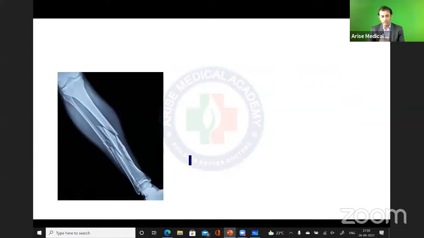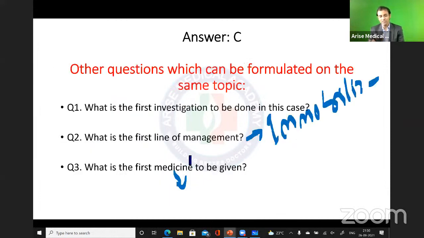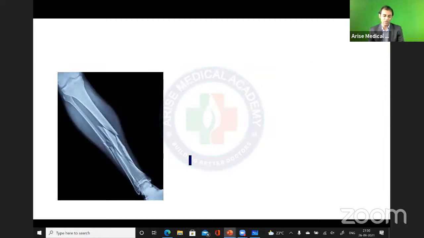Fine. Okay, chalo now. After that, see, first investigation is the X-ray, and after that you are seeing this kind of fracture. This is a multiple fracture, comminuted fracture, of the tibia and fibula. This is a closed fracture. After that, are you going to apply only plaster of Paris, or do you have to operate this case? What do you feel looking at this X-ray, is surgery needed, or will you just apply plaster and send the patient home? Are you going to operate, or is only reduction enough?